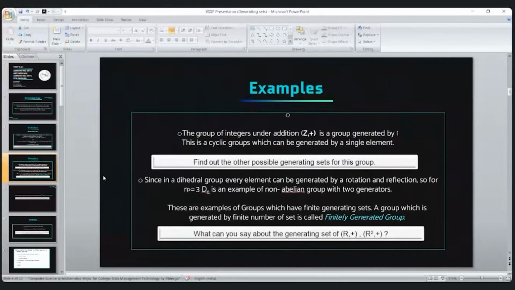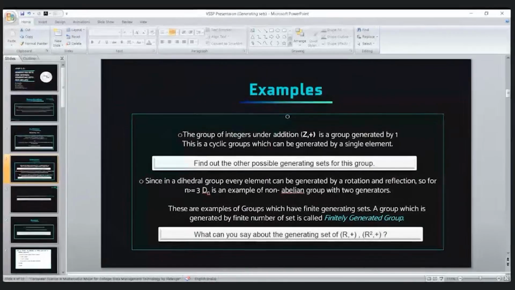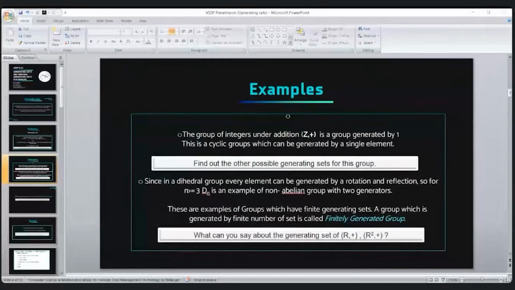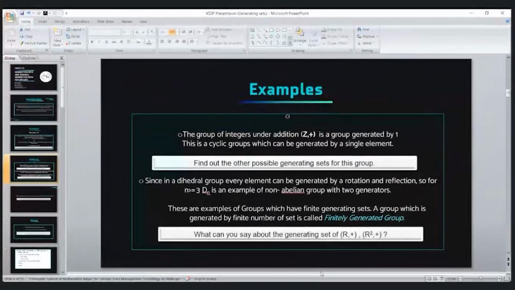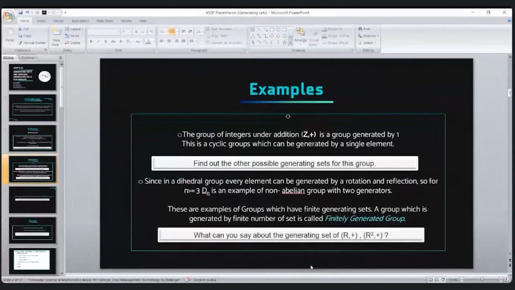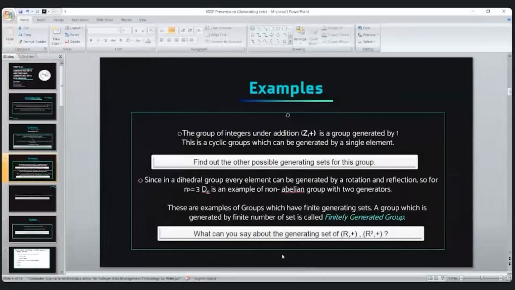Can you find a finite generating set for R plus? The singleton 1 cannot generate the whole group R. It will generate the set of integers. You apply the operation 1 plus 1, it gives 2, plus 1, it gives 3. It will not give the whole set R.